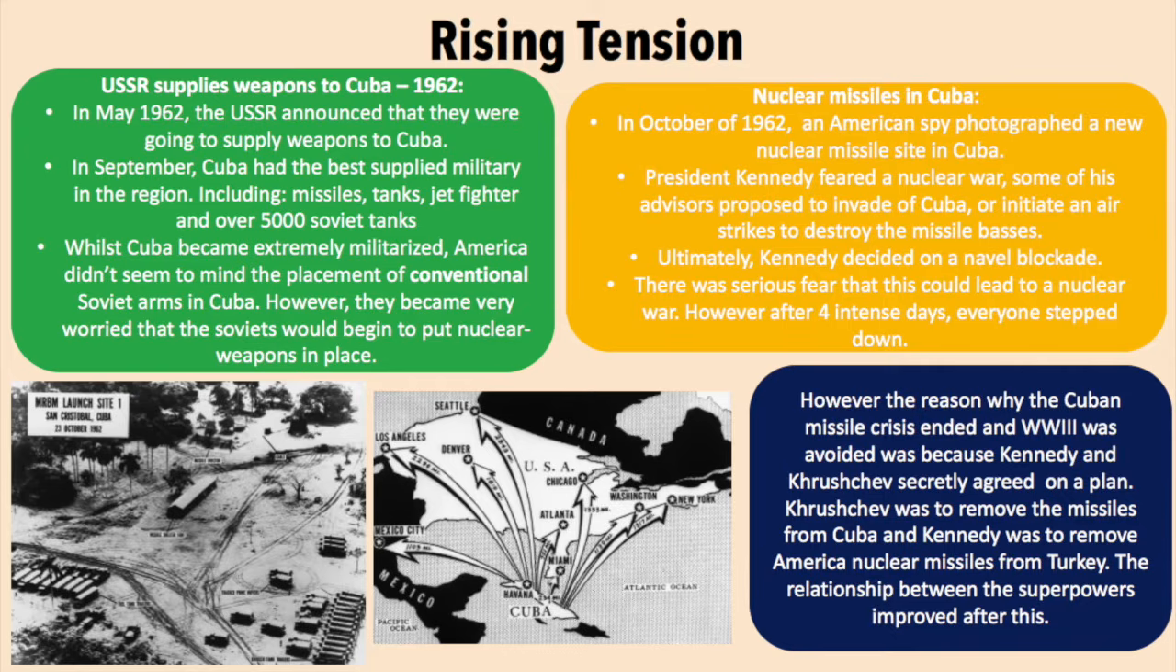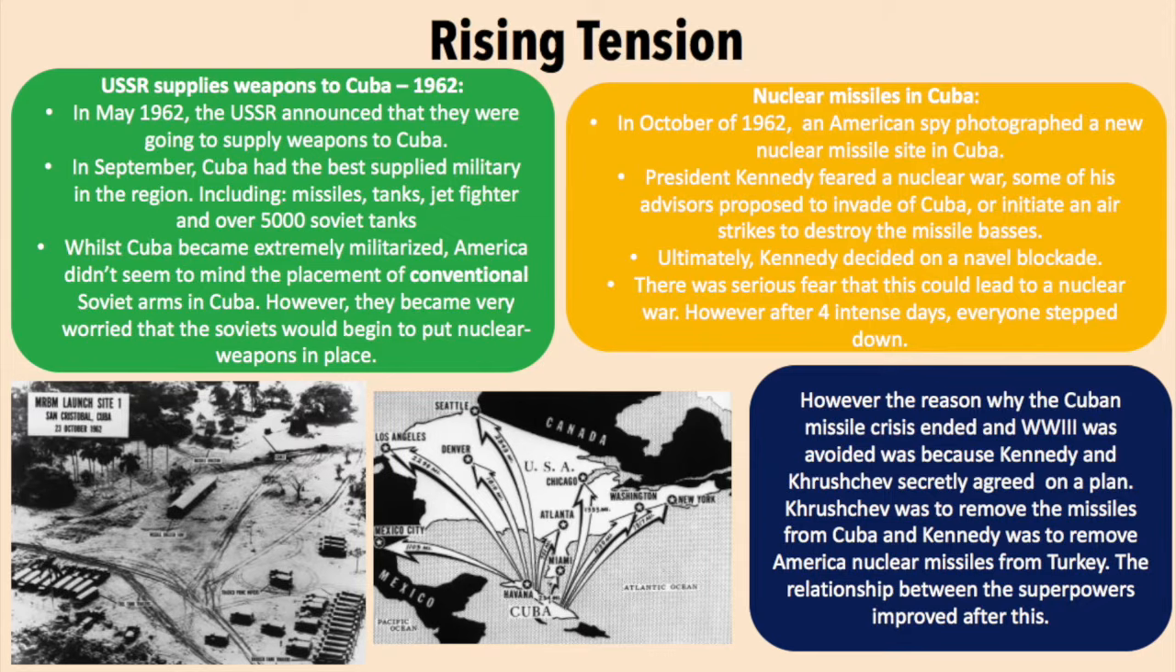In October of 1962, an American spy photographed a new nuclear missile site in Cuba. President Kennedy feared a nuclear war. Some of his advisors proposed to invade Cuba or initiate an airstrike to avoid missile bases. Ultimately, Kennedy decided on a naval blockade. There was serious fear that this could lead to a nuclear war.